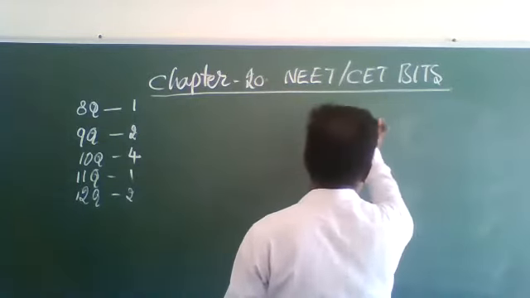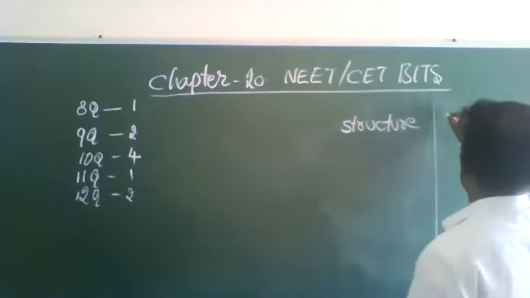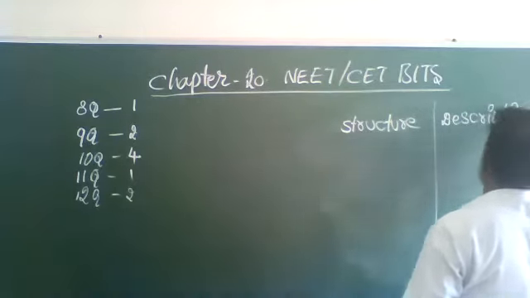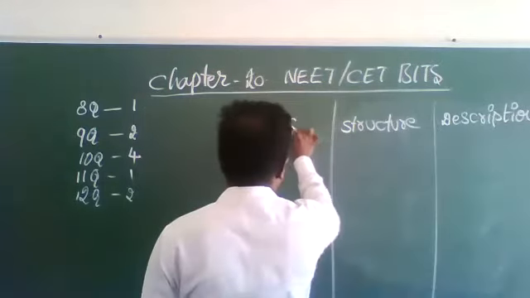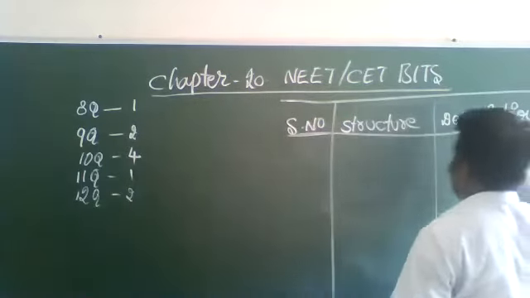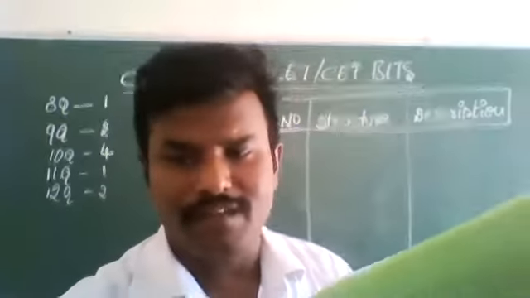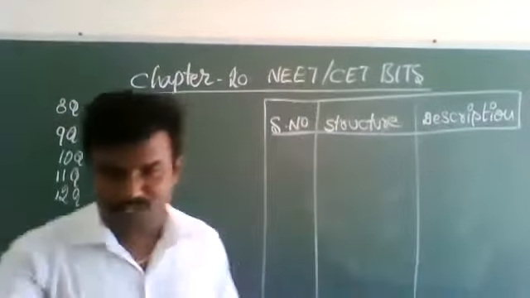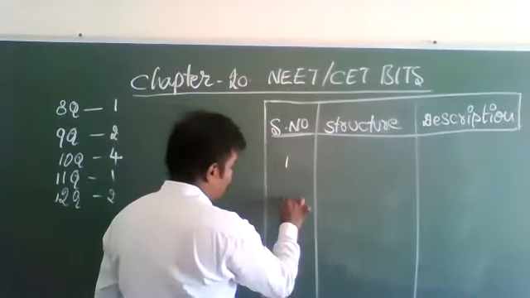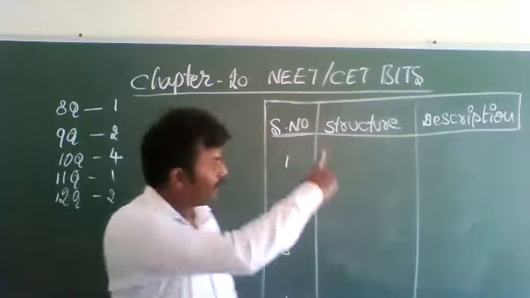Structure. Description. I have left much space for writing solutions or anything, so you can utilize that space. Serial numbers 1, 2, 3 and 4, structures, and description.